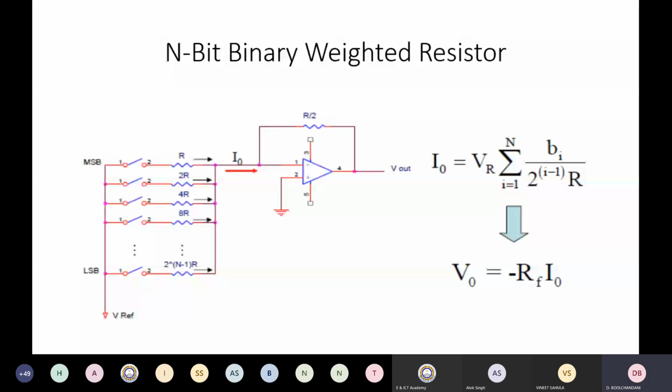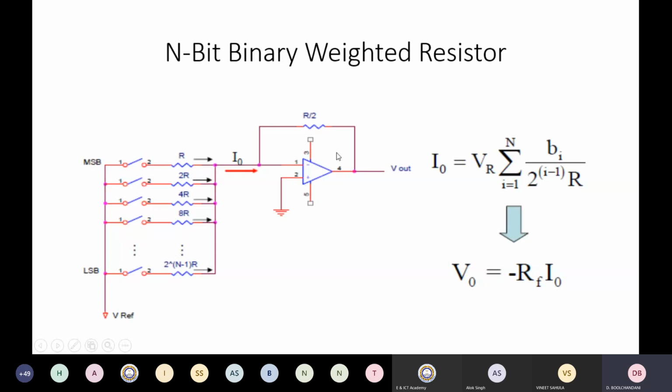So why not go for an n-bit binary weighted resistor circuit, where we don't have resistances of the same value but weighted resistors. You have a resistance R here, 2R, 4R, 8R, and it keeps on increasing up to 2 raised to n minus 1 times R.